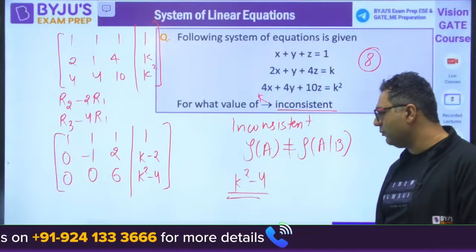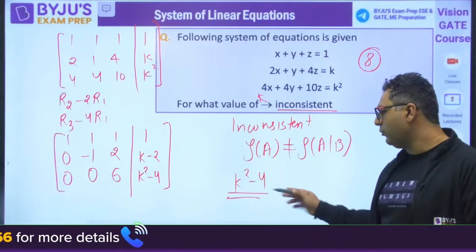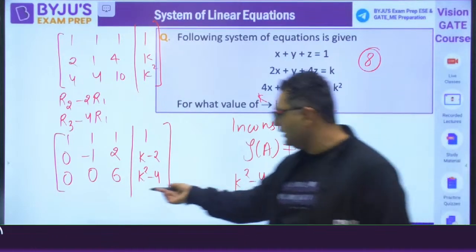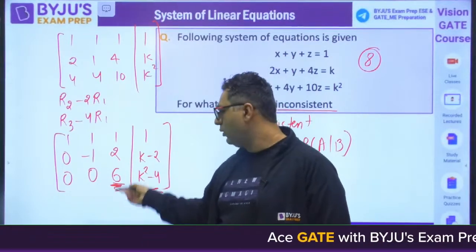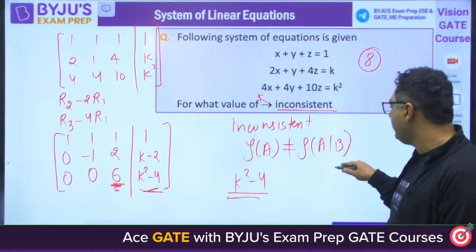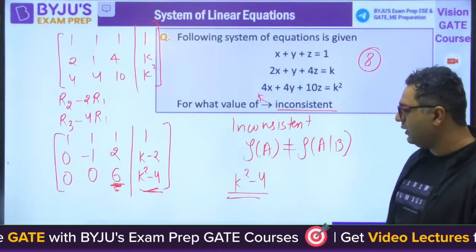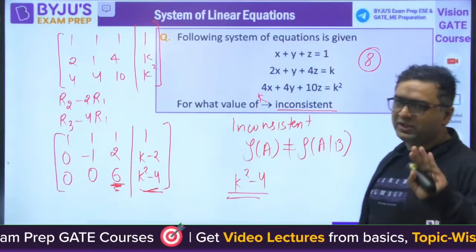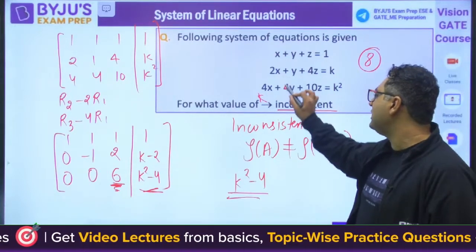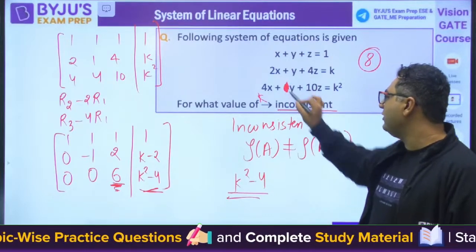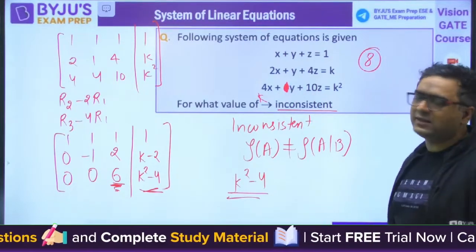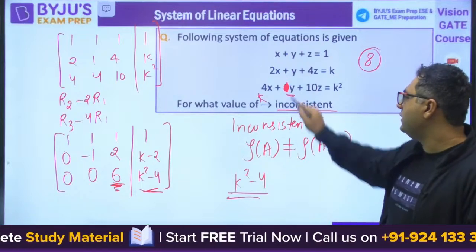But when we are talking about k square minus 2, it could be anything, because even if it is 0, then also this is already present. So the rank of A and the rank of augmented A B will always be equal here. So I feel there is a mistake in this statement. As per my statement, here it is 1. So when here it will be 1, then you would be having a different answer, and that is the correct answer. So this is a misprint actually.